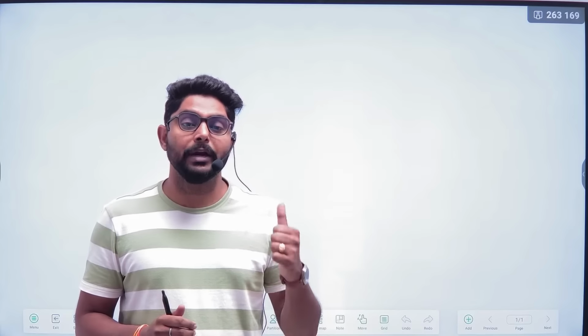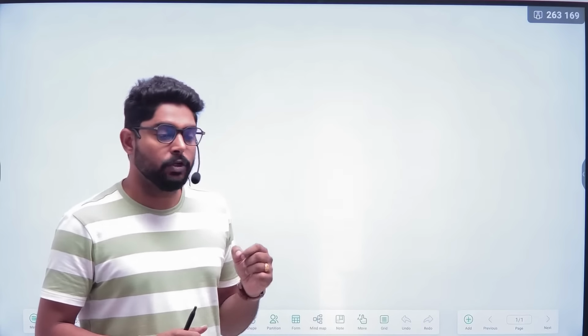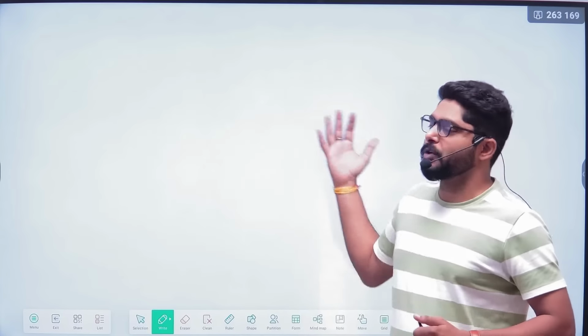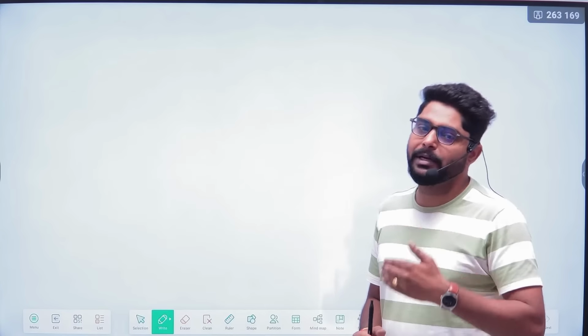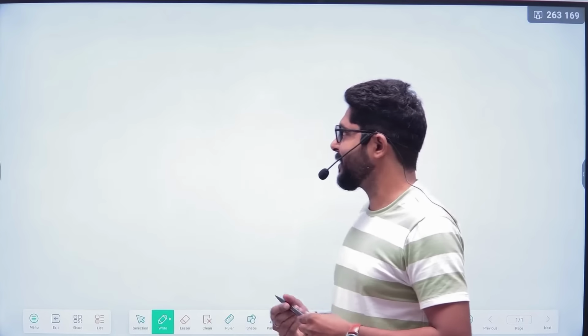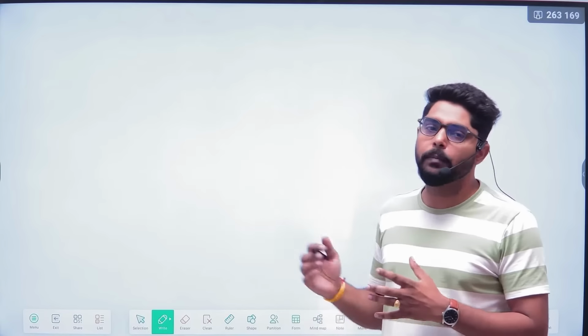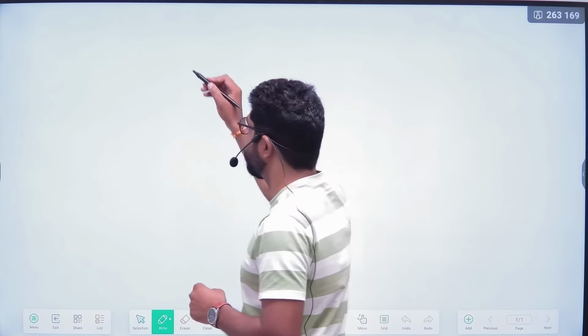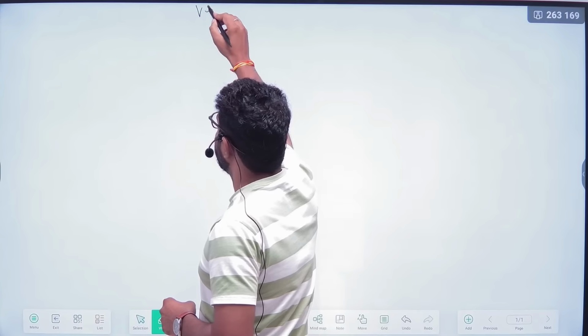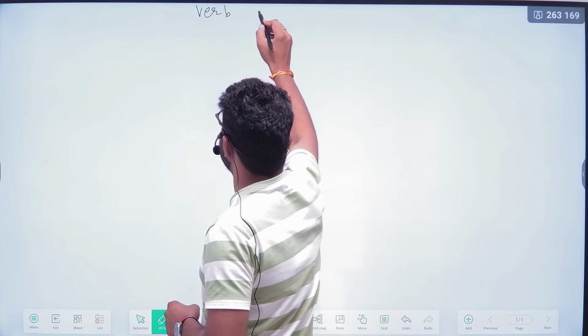German grammar for A1 level, and we can say for the basic beginners, we are going to cover all of the German grammar according to A1 level. Okay, so let's start. You know that first we start with verb conjugation. So what is exactly verb conjugation? In German we say it Verb Konjugation.